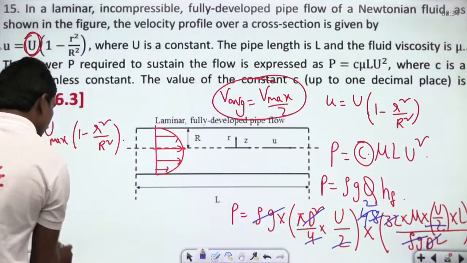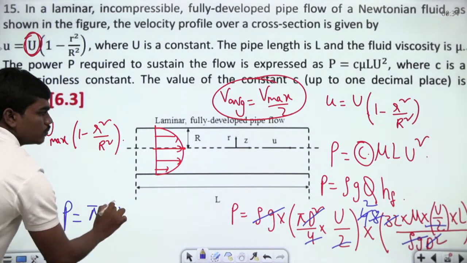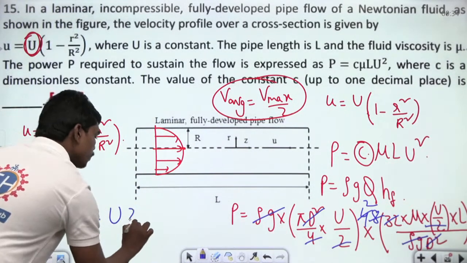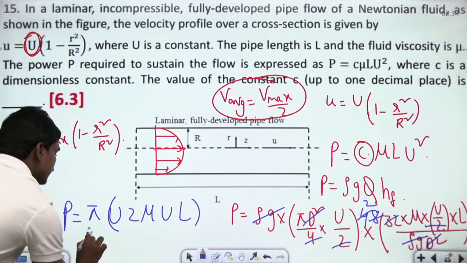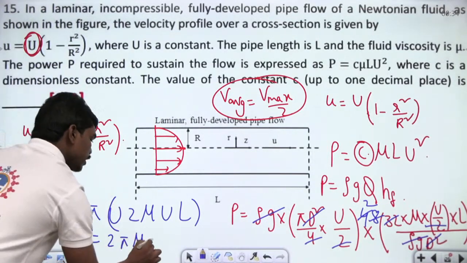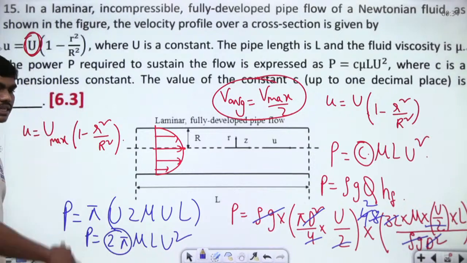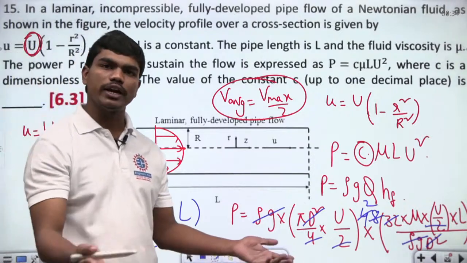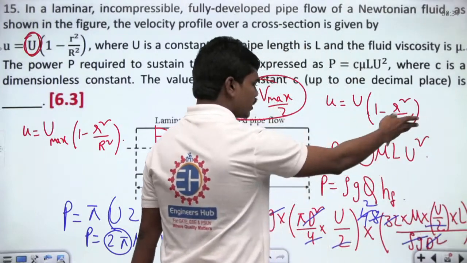So what we have finally, your P is equal to pi u 2 mu u L. This is what we have. Okay, so which means we can write 2 pi times mu u square L or L u square. This is what you can write here. So this is the constant that's given. So C value is 2 times pi, which is 6.28. That's it. Clear? It's a simple analysis, just cancelling out common terms.